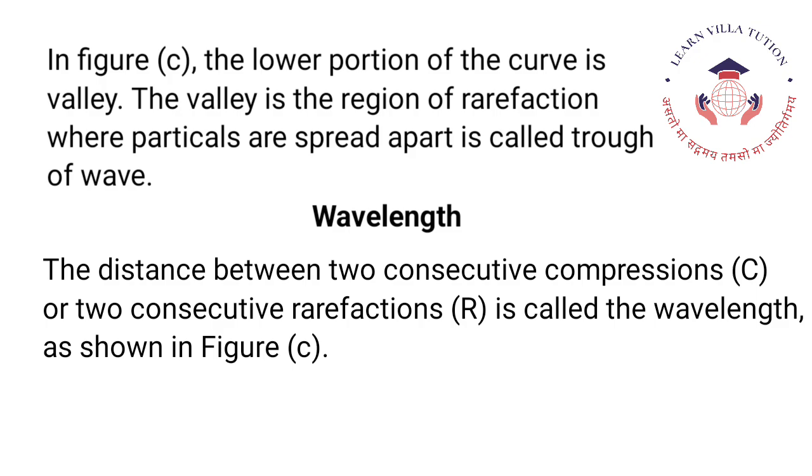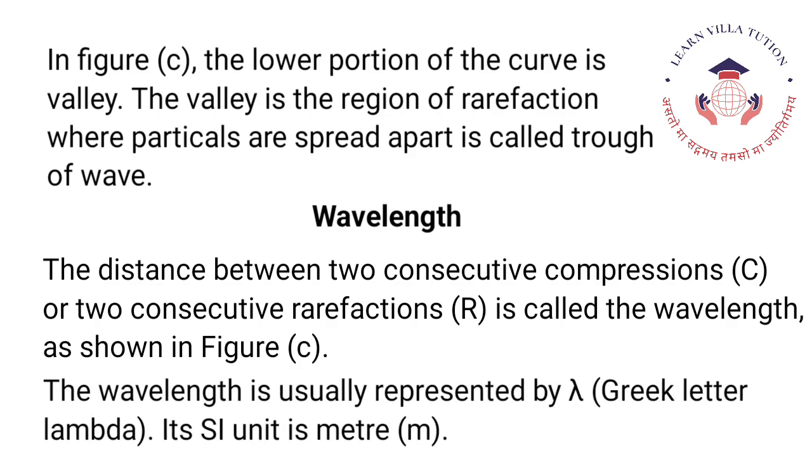Wavelength. The distance between two consecutive compressions or two consecutive rarefactions is called the wavelength, as shown in figure C. The wavelength is usually represented by the Greek letter lambda. Its SI unit is meter.